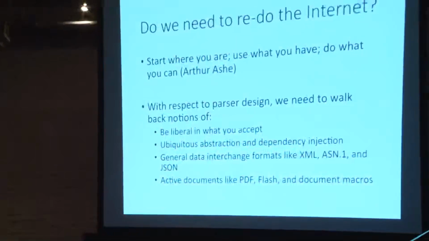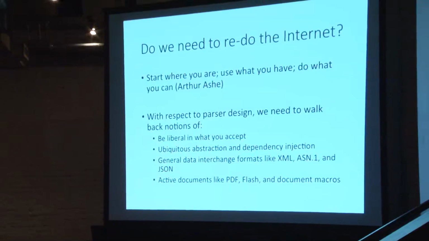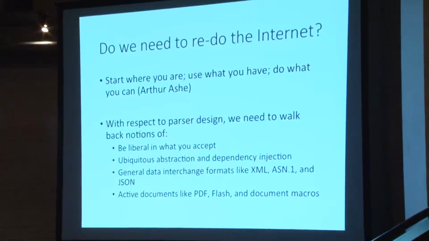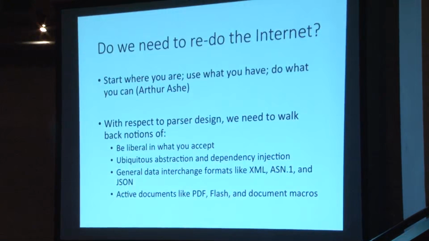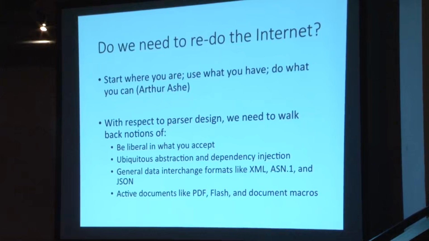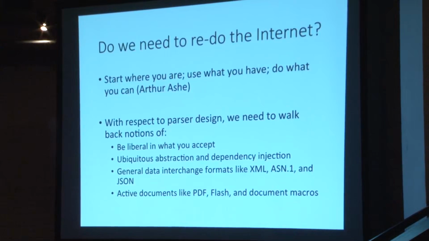People ask me this a lot. Ultimately, the answer is, well, kind of. We have a lot of walking back to do. And this is just one part of that. I hope that in the future, people will propose new protocols that follow this recommendation and avoid that type of complexity, avoid general purpose computing that you can just foist on other people before they can tell whether it's right to do it or not.